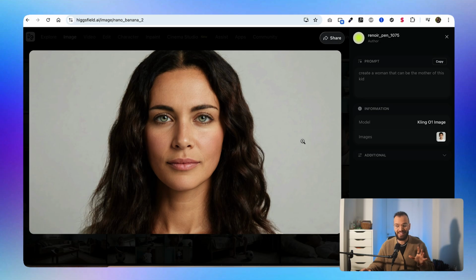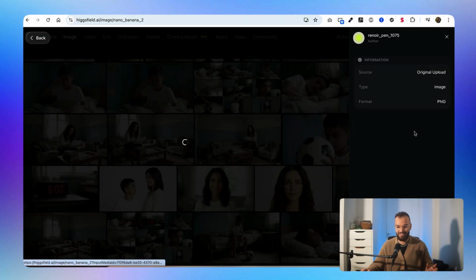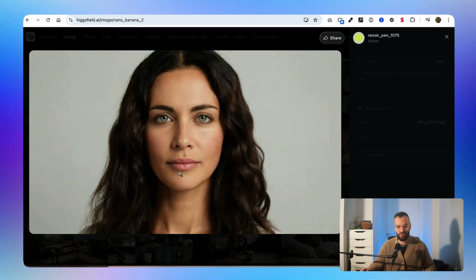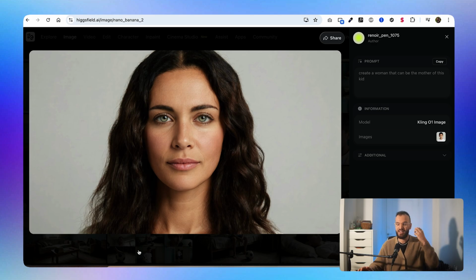And for the mom, it was even easier because I just gave him this simple prompt: create a woman that can be the mother of this kid, and I gave him the kid that I had as a reference, and he created something amazing. She can be his mother, she looked exactly like him: same hair, same color of eyes, same tan. It was perfect.